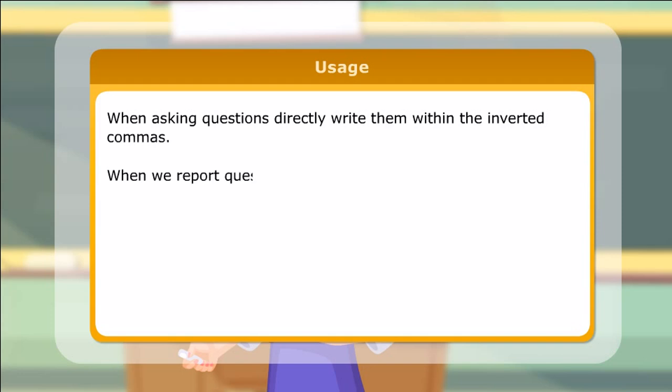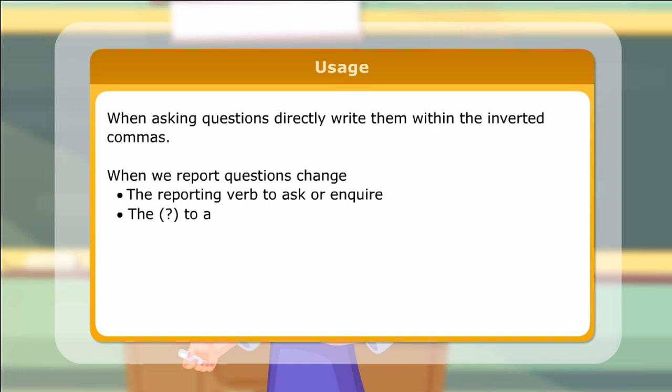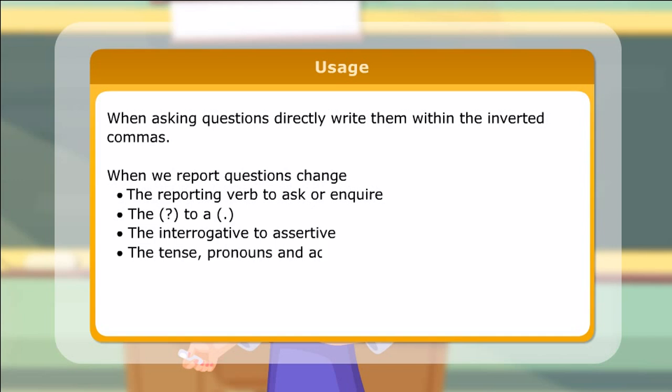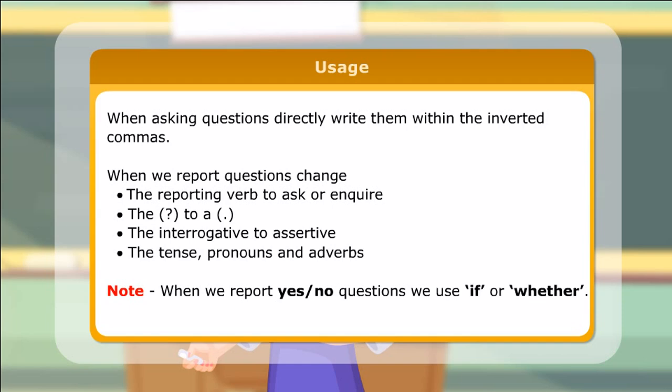When we report questions, change the reporting verb to ask or inquire, the question mark to a comma, the interrogative to assertive, and adjust the tense, pronouns and adverbs. Note: when we report yes or no questions, we use if or whether.